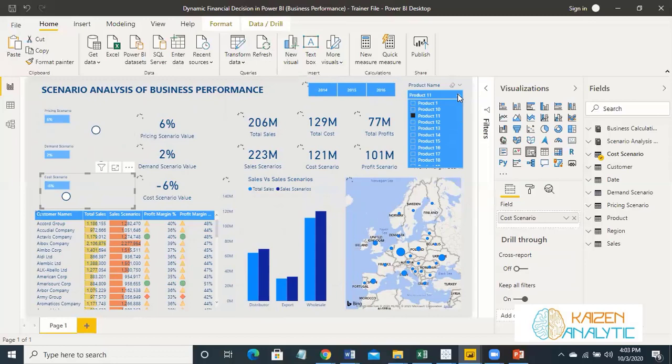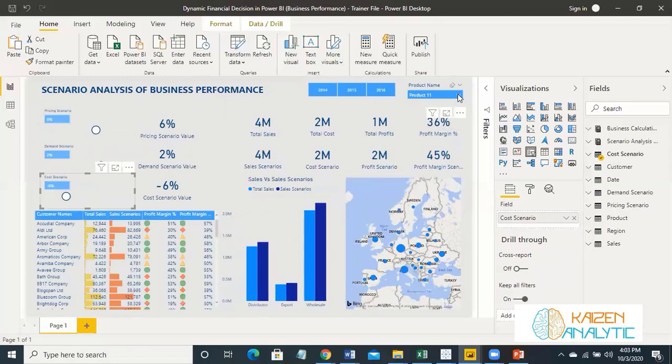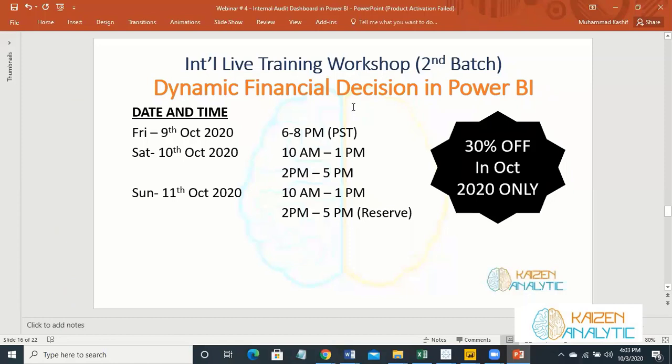So we will do a detailed 12-hour workshop to create this dashboard from scratch in our first training. This is the dynamic financial decision in Power BI. We are running our second batch, which starts on 9th of October.